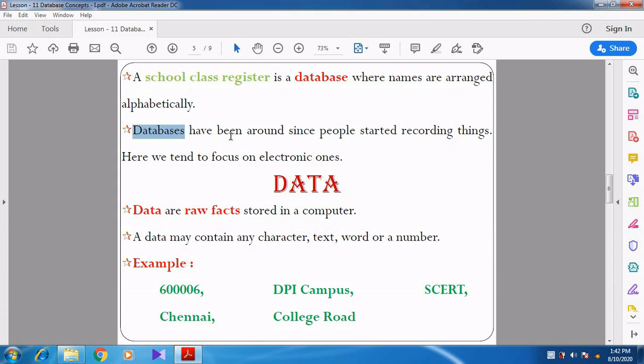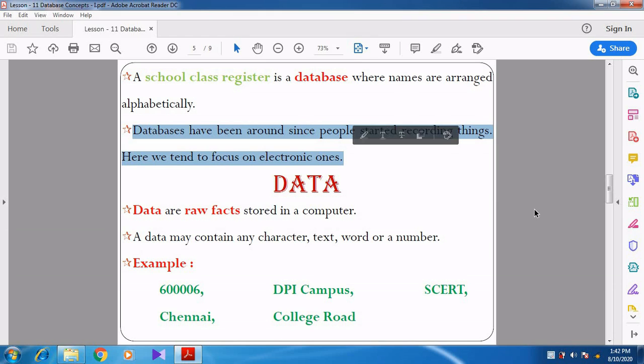Databases have been around since people started recording things. Here we tend to focus on electronic ones. Whenever they recorded events, whatever was happening in and around them, that formed the database. But now we are not noting down or recording in the manual manner. We are always recording in a systematic manner, right? So now we are focusing on the electronic ones, right?